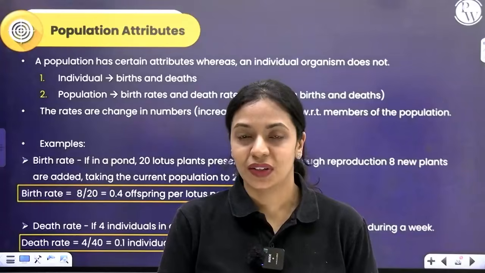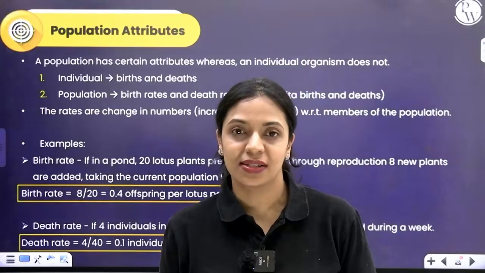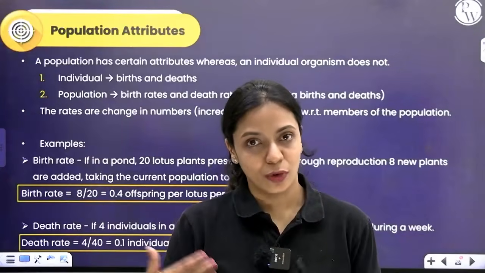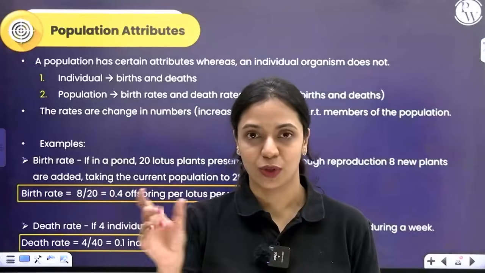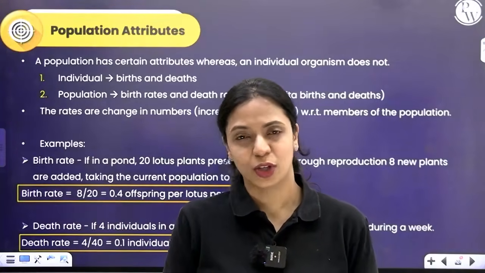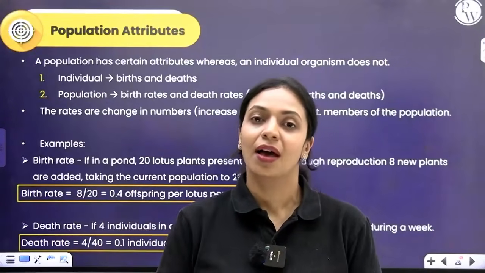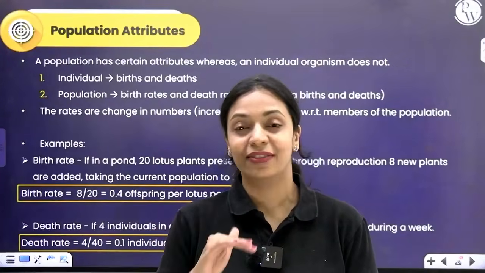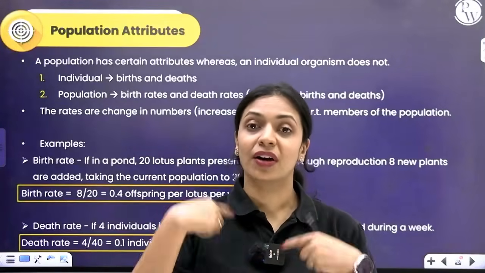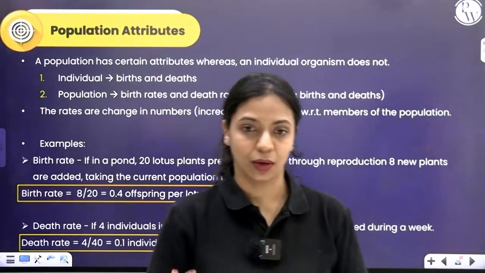Now, what is birth rate? Birth rate is basically per capita births, okay? Birth rate is calculated over a period of time. Whenever rate comes into picture, of course, we are looking at a period of time, right? Time also comes in. So, in a population, over a period of time, it could be 1 week, 1 month, 1 year, whatever, a specific period of time, how many births have happened divided by how many individuals are present initially. So, what is the per capita contribution to that birth is what we call birth rate, okay?